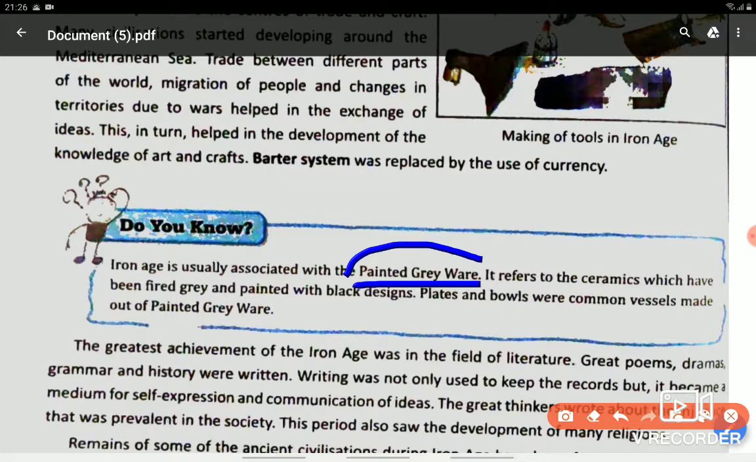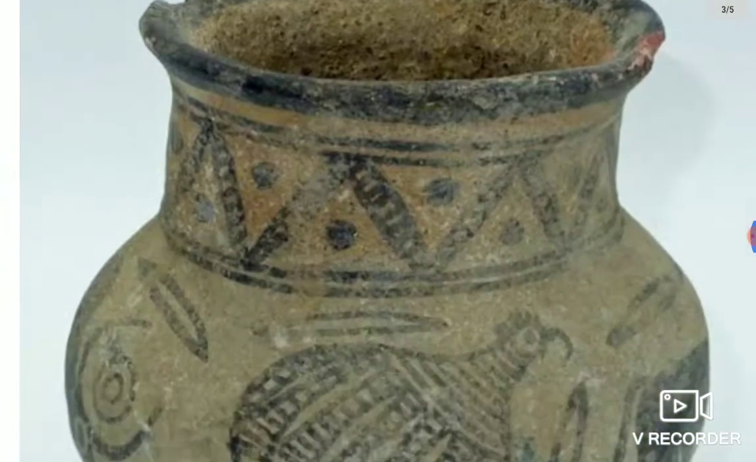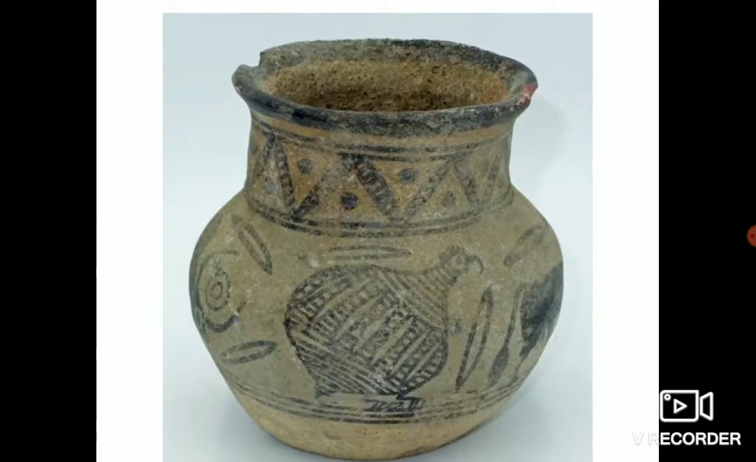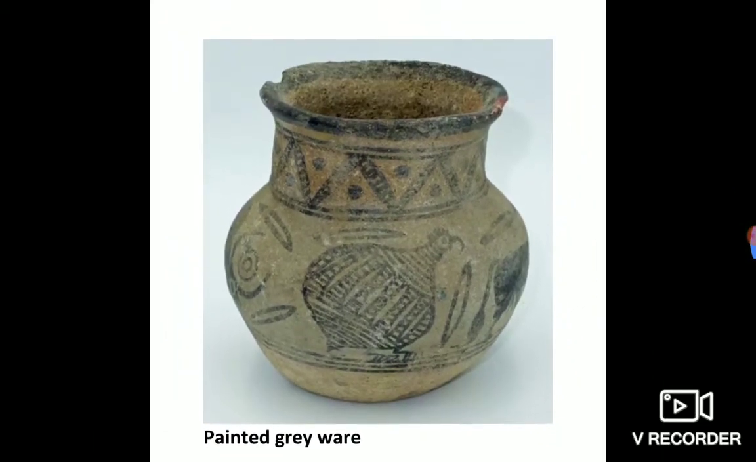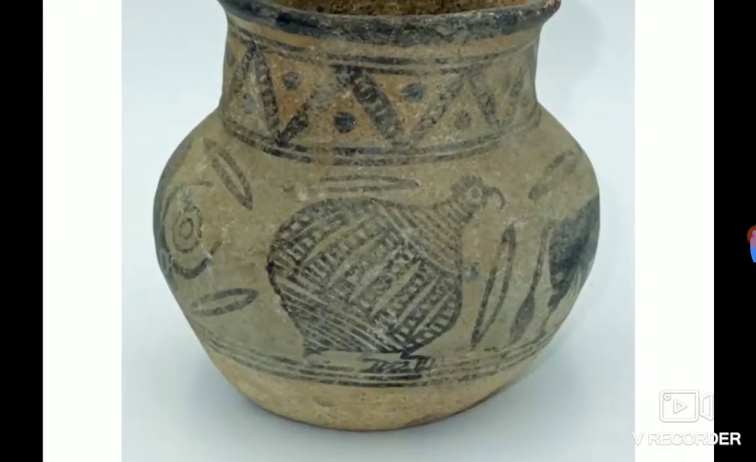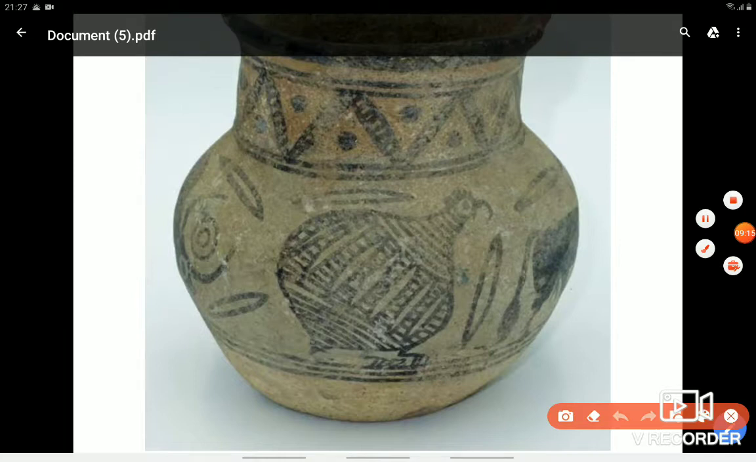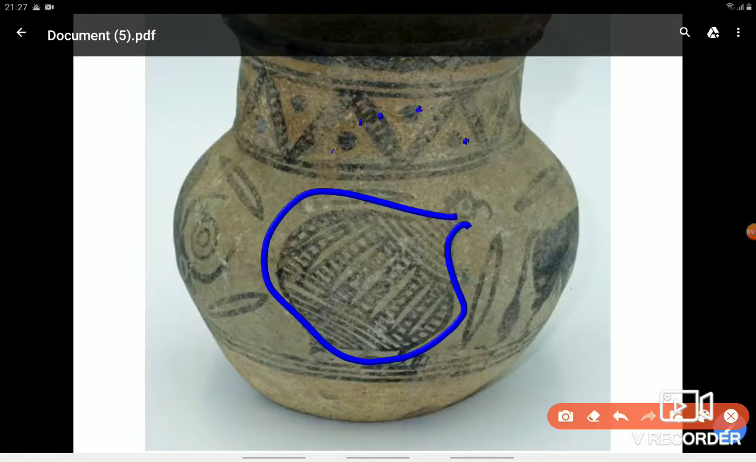Let me show you the picture of this painted grey ware. You can see here the picture. I think it is visible to you. Painted grey ware. These are the black paint which they put like a design. These are the dots.